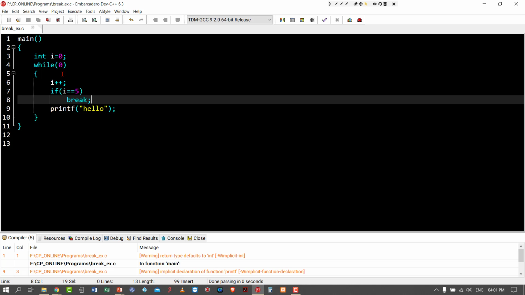Debug. Now can you predict the output? The question is how many times hello will be printed?